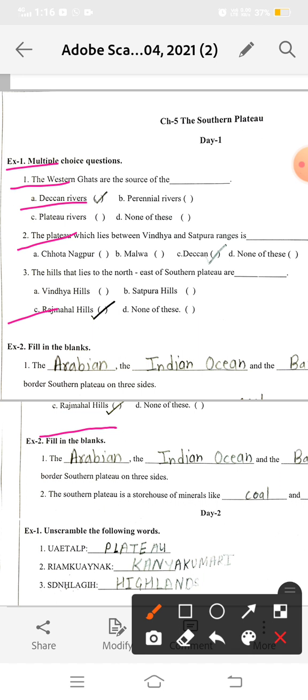Option C: the central highland is divided into two parts. One is the Malwa plateau, which is near the Aravali hills, and the second is the Chota Nagpur plateau, where Rajmahal hills is located. On the north side of the Chota Nagpur plateau there are Rajmahal hills, and the direction of Rajmahal hills is northeast. So option C is our right answer.